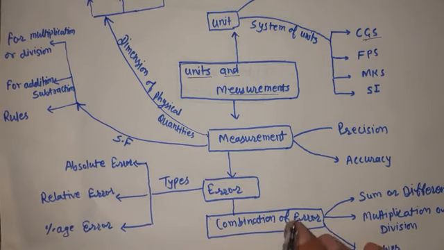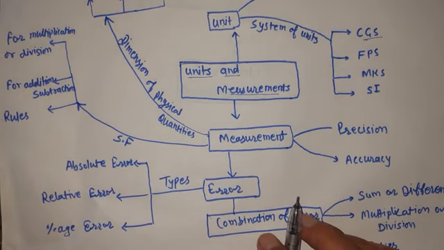We also discussed random error, systematic error, and least count error. Random error we can remove by taking the mean value, and it could be positive or negative, while systematic error is only in a particular direction, either positive or negative.